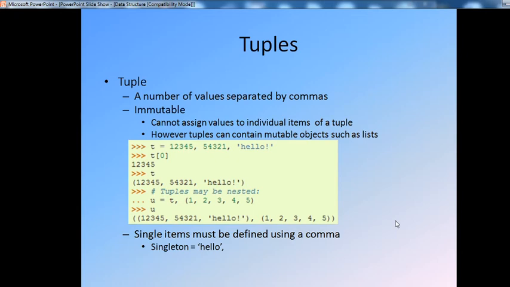Then a tuple may be nested, that is u = (t, (1, 2, 3, 4, 5)), and u is finally displayed as defined. Then a single atom must be defined using a comma. Whatever single atom is defined in a tuple is defined with a trailing comma, that is singleton = ('hello',).